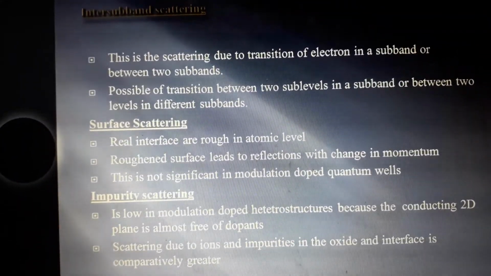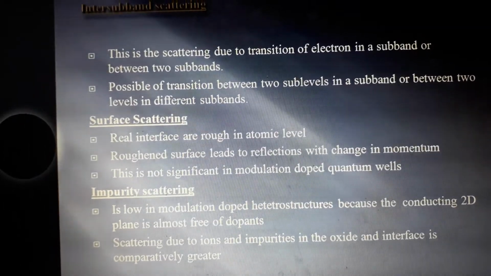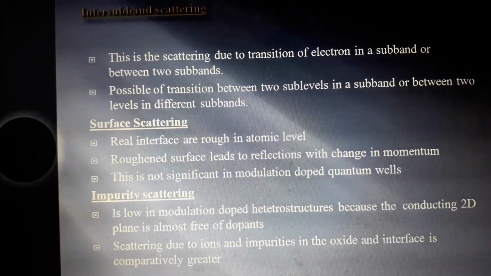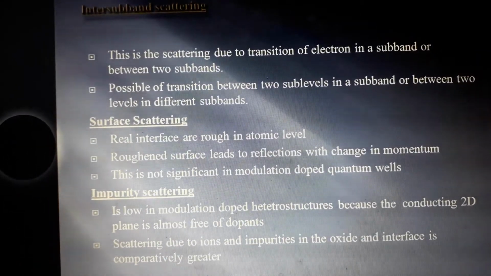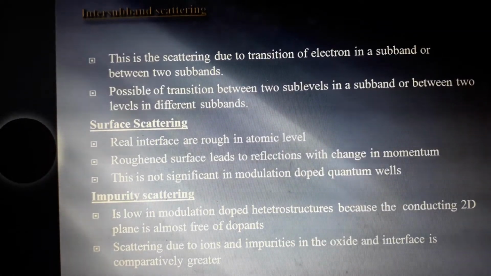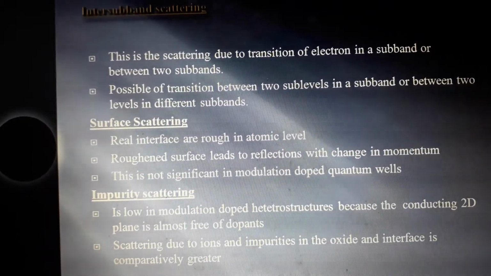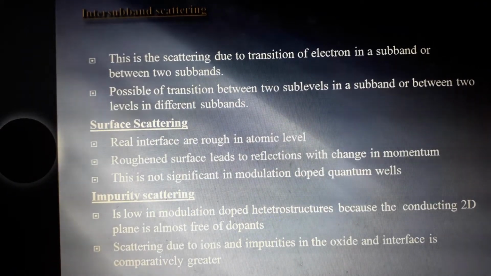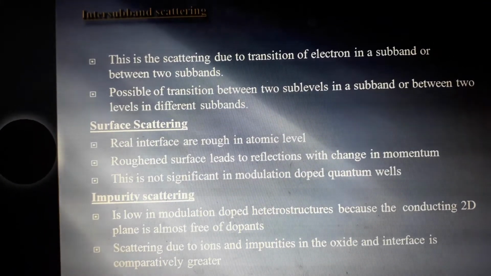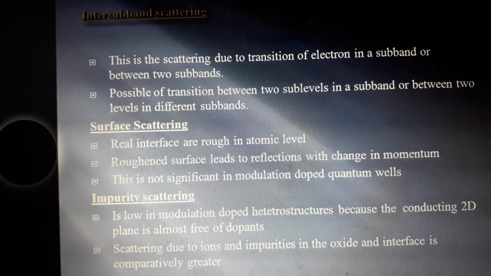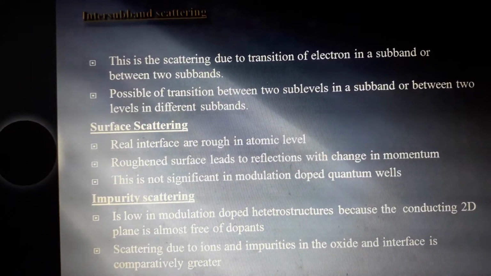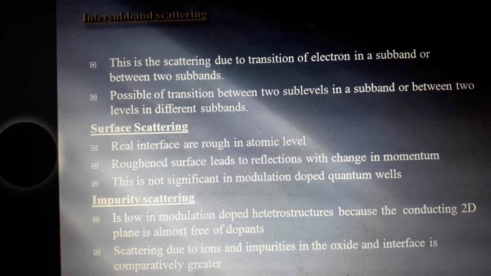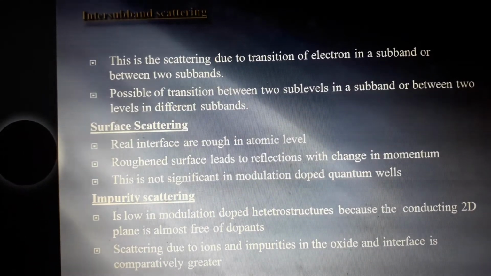Inter-subband scattering. This is the scattering due to the transition of the electron in a subband or between two subbands. Consider a two-dimensional electron system that is confined to a modulation doped quantum well, and the system has energy greater than the second level. Then it is possible to have transition between two sublevels in a subband or between two levels in different subbands.